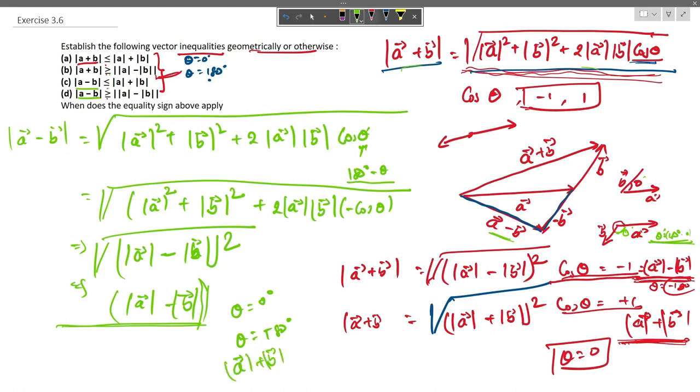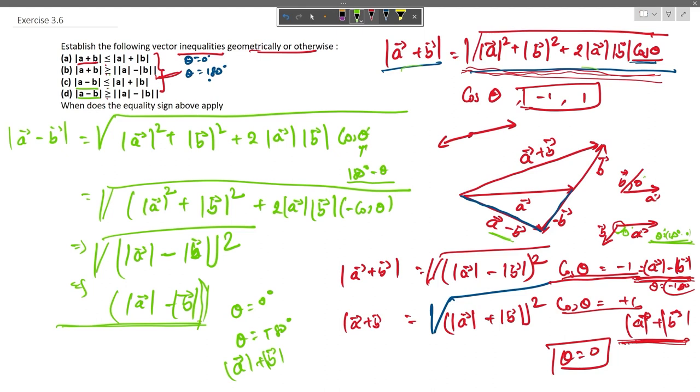So we saw from the previous case that when both of the vectors were pointing in the same direction, or theta was 0, the value was a plus b, and in this case the value when theta equals 0 is a minus b.